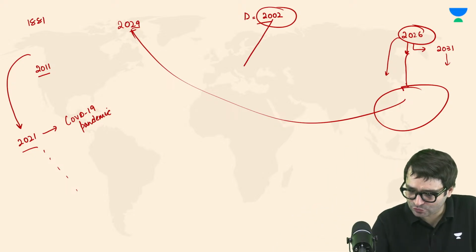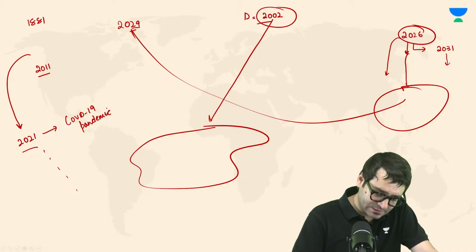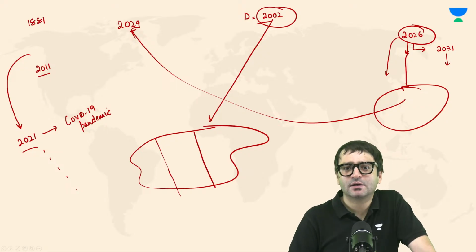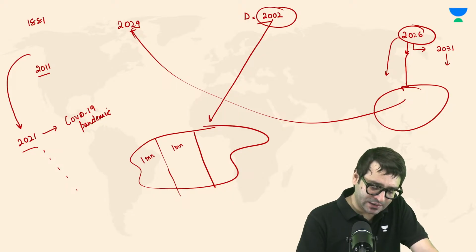Then what happened in the 2002 delimitation? For example, this is a state which has three constituencies. For every 1 million, let's say, there is one MP.